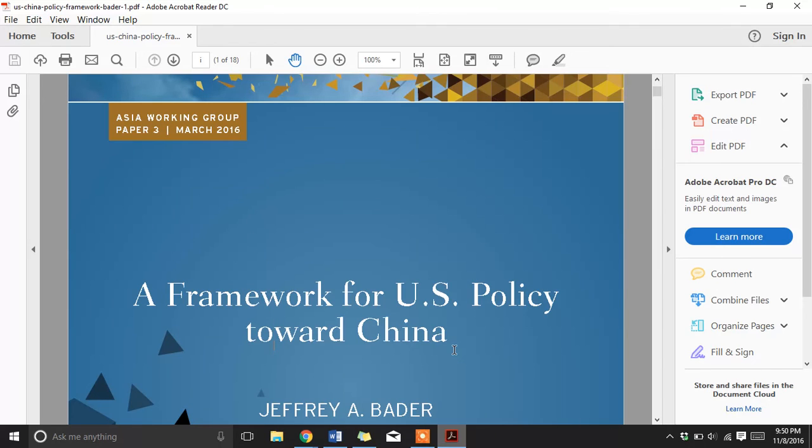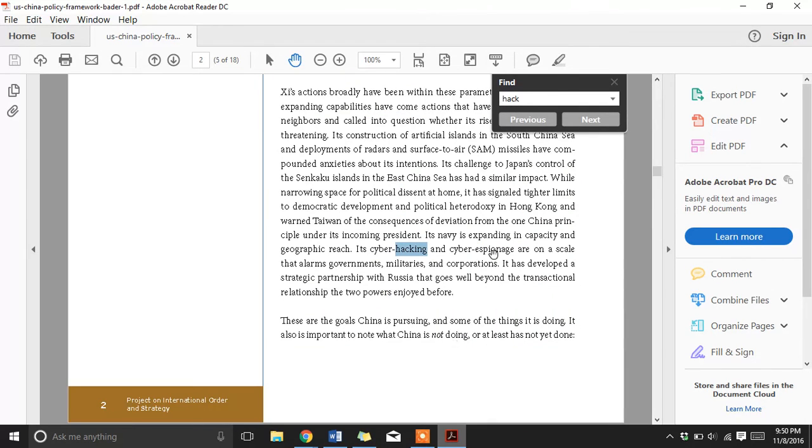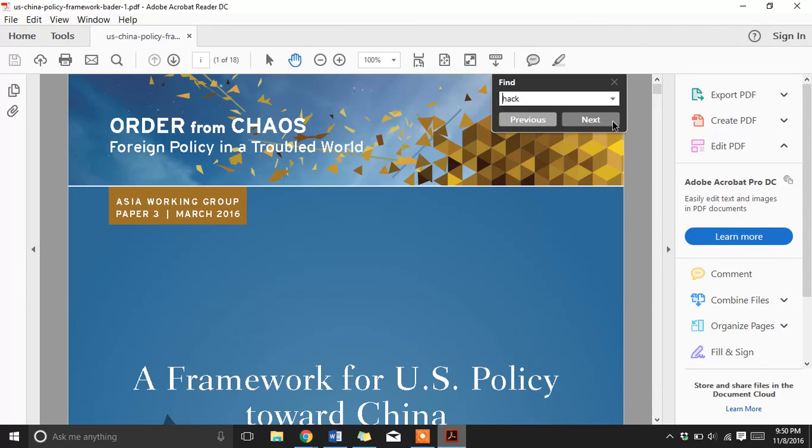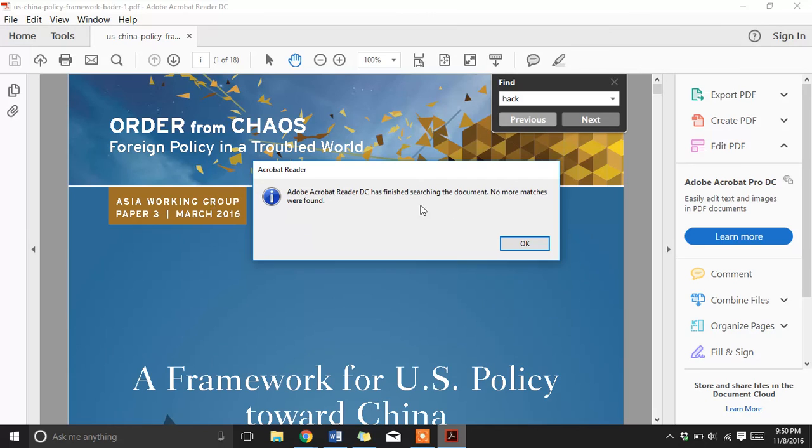So what you want to do is hit Control F on your keyboard. This little finder bar is going to pop up. If it's on a Mac, it's going to be Command F. And I can type in any word to see if it's in the document. So let's try hack. Okay, talks about right here. Cyber hacking and cyber espionage. Alright, so let's go to the next one. Cybersecurity and cyber innovation. China does not want its cyber networks to be hacked, and it should not wish to see its development of cyber capabilities isolated from global intervention. Alright, let's go to the next one. Okay, that's all that was in there. No more matches were found.